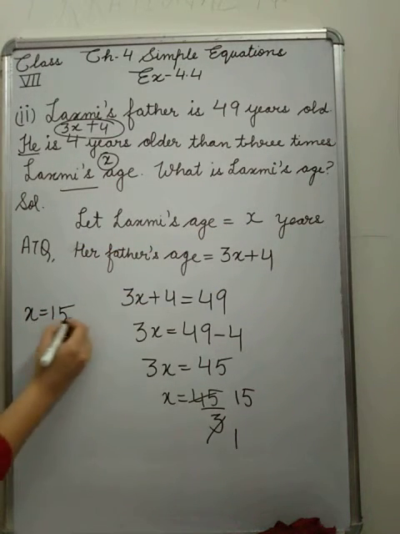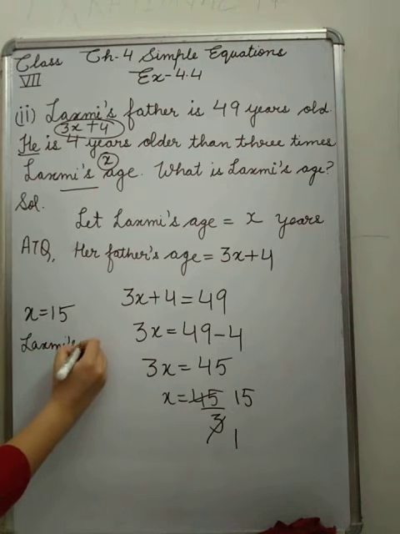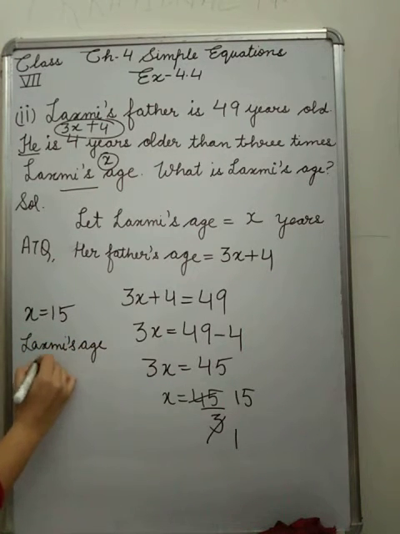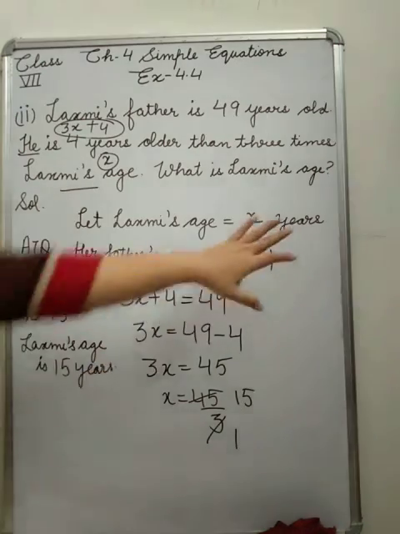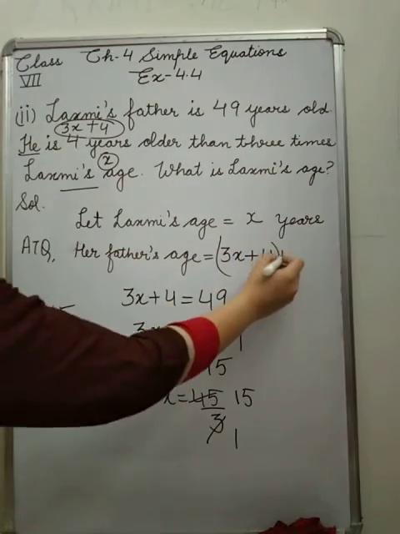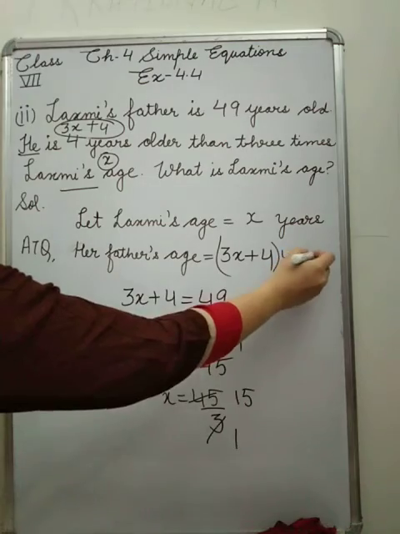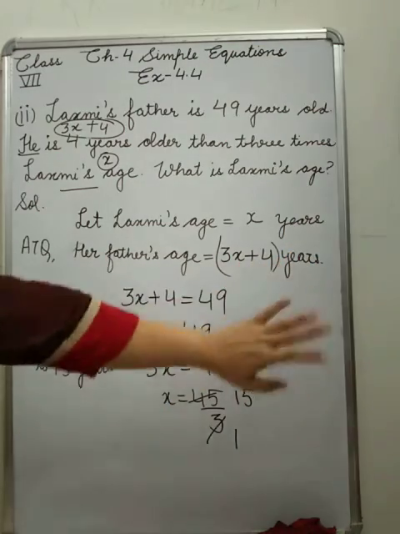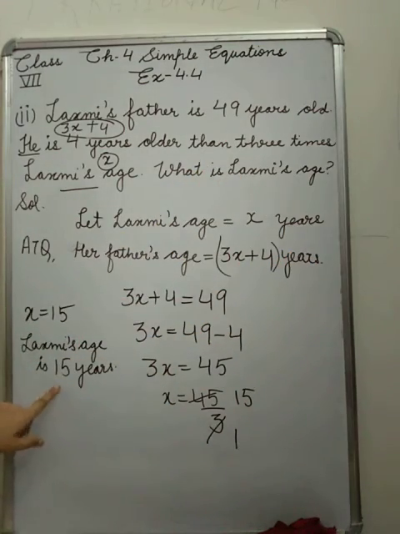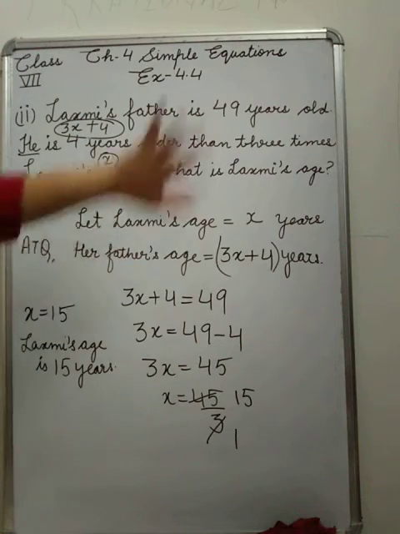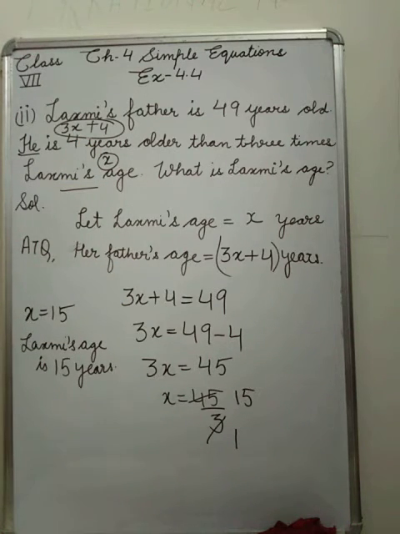So you will write Lakshmi's age is 15 years. See, here you have to write years, because this is the age, and age will be in years. So you have to find Lakshmi's age only, that is 15. If they ask, the father's age is also already given. So move to the next.